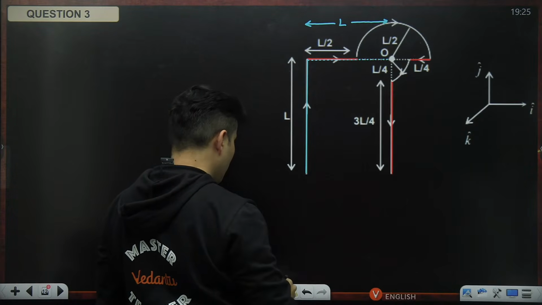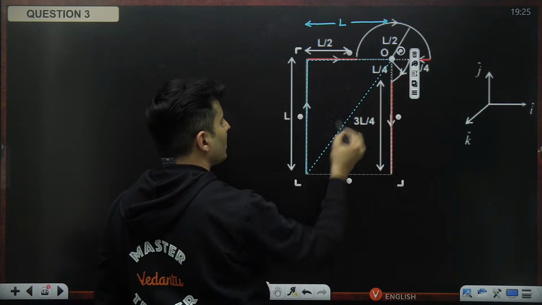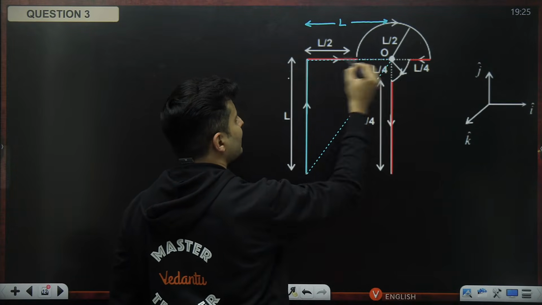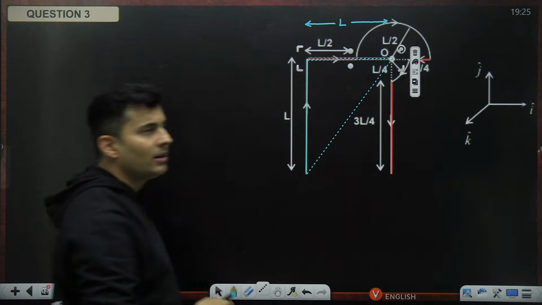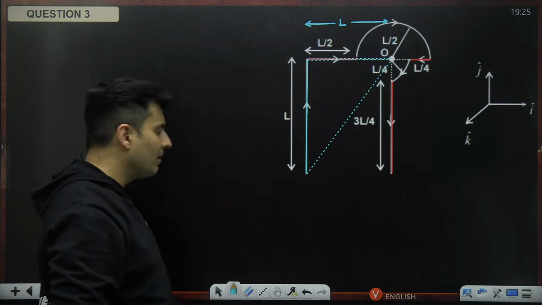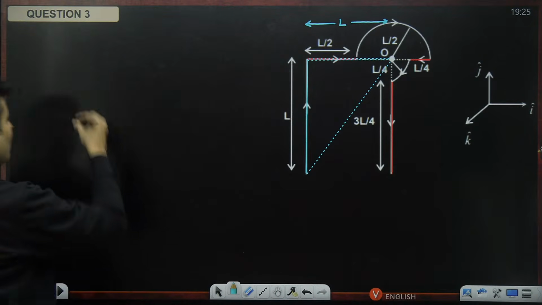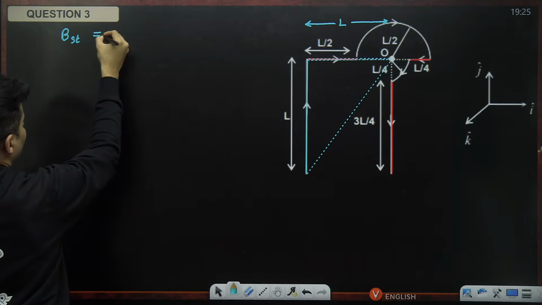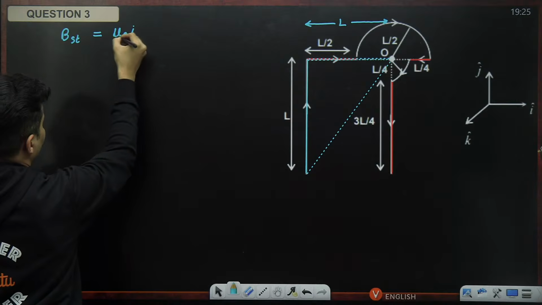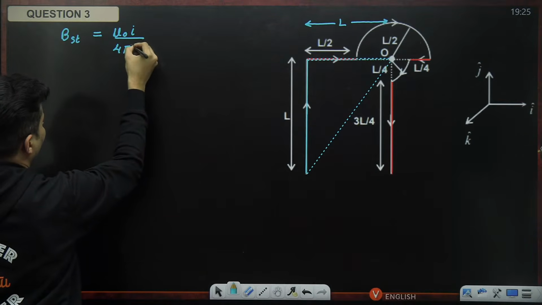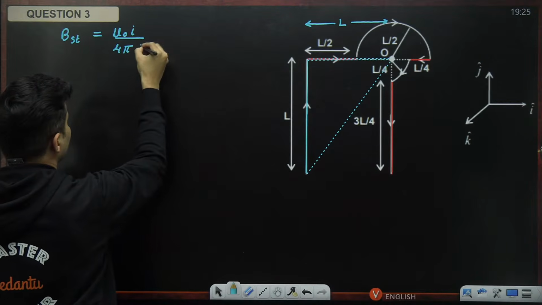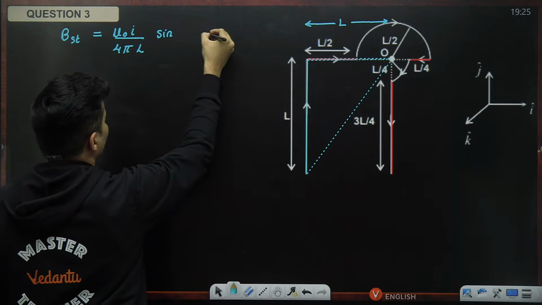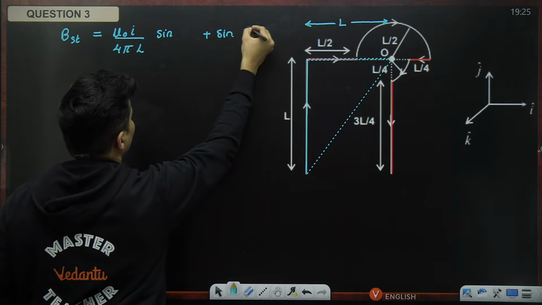What you need to do is join the endpoints of that wire to point O and figure out alpha and beta. For finite wires, the formula comes in terms of alpha and beta. The magnetic field due to a straight wire is mu naught I divided by 4 pi times the distance, which is L, into sine alpha plus sine beta.